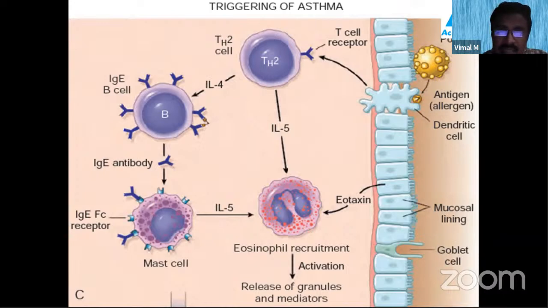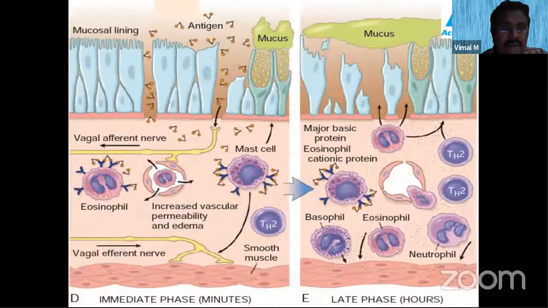This is what happens in asthma. After this, there will be a greater inflammatory response happening in the bronchial tree, because the pollen or any allergen has activated all the inflammatory pathways in the bronchial mucosa. So it is full of inflammatory cells, and especially now coming to the role of eosinophils: the eosinophil releases its chemical mediators, which increase the vascular permeability.